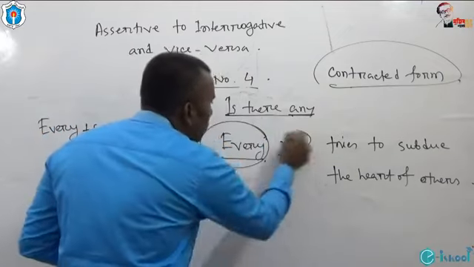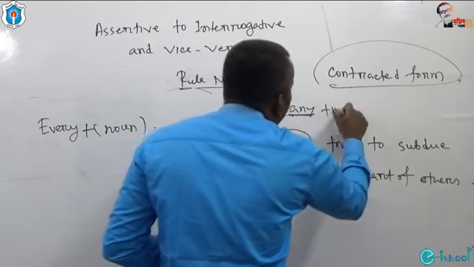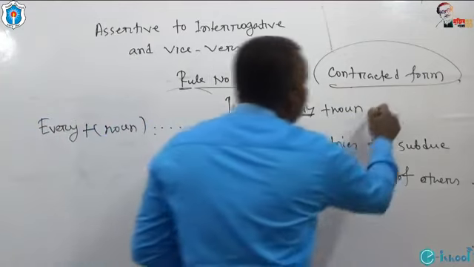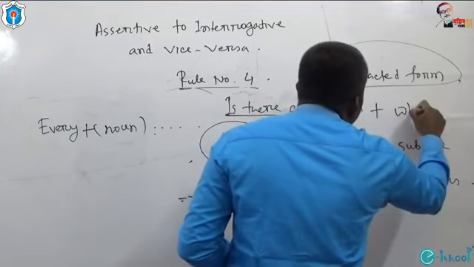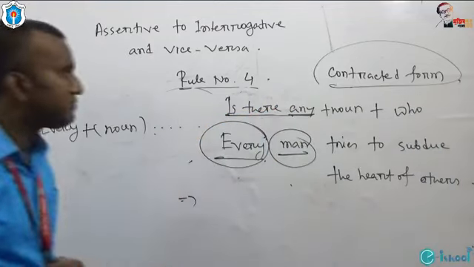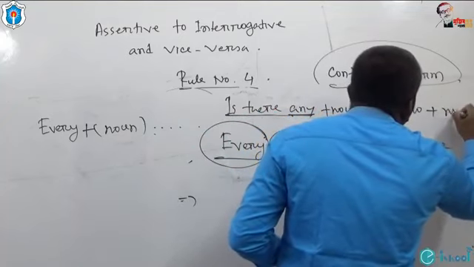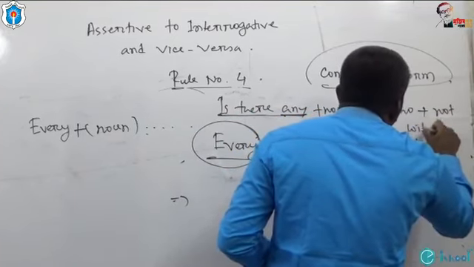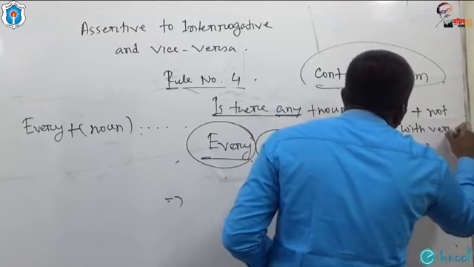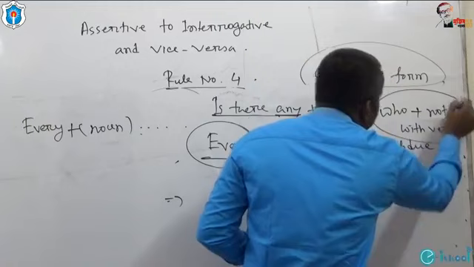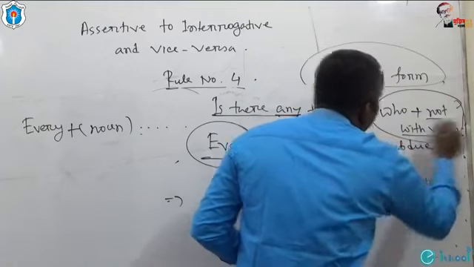After any, you have to use the noun. After noun, you have to use who. And after who, you have to use not with verb. Who plus not with verb.